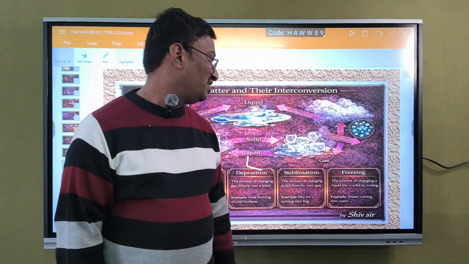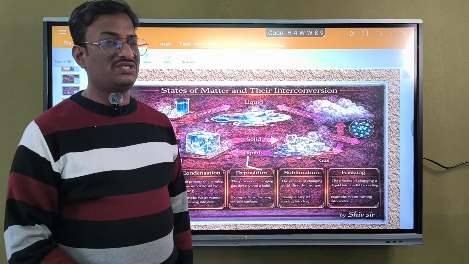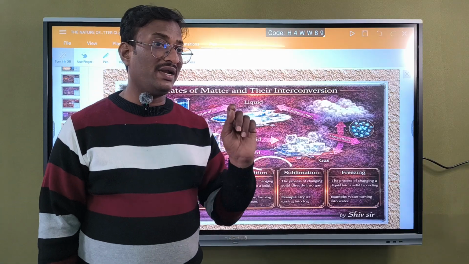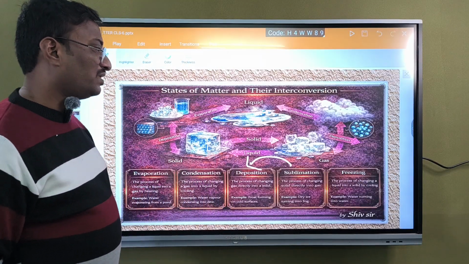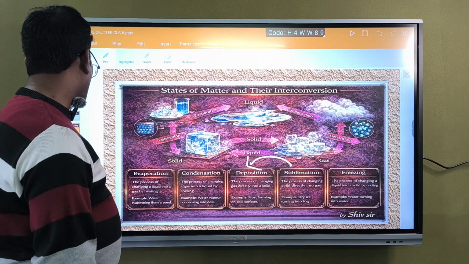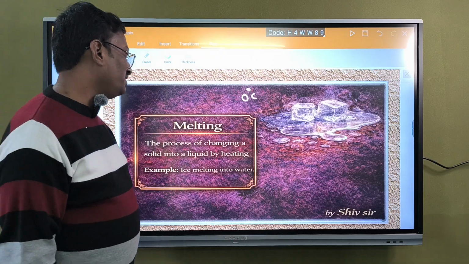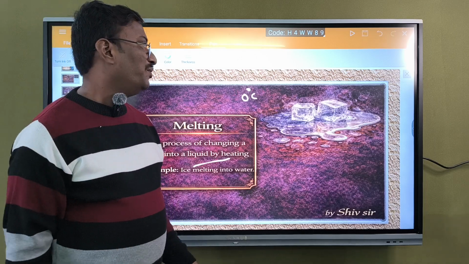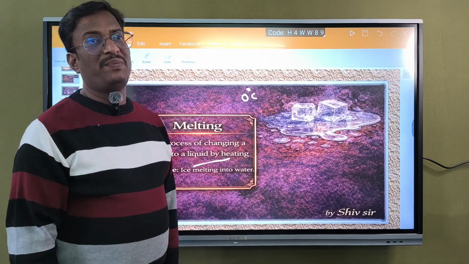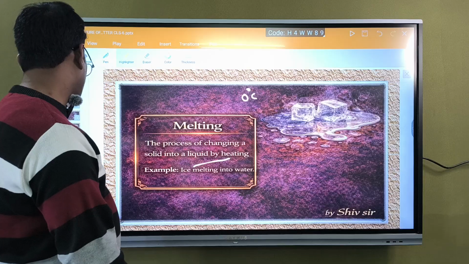And freezing, the process of changing liquid into solid at a particular temperature. In order to have freezing, we need low temperature. Water turns into ice. And next one is melting. The process of changing solid into liquid by heating is called melting. The temperature of melting is 0 degrees centigrade.